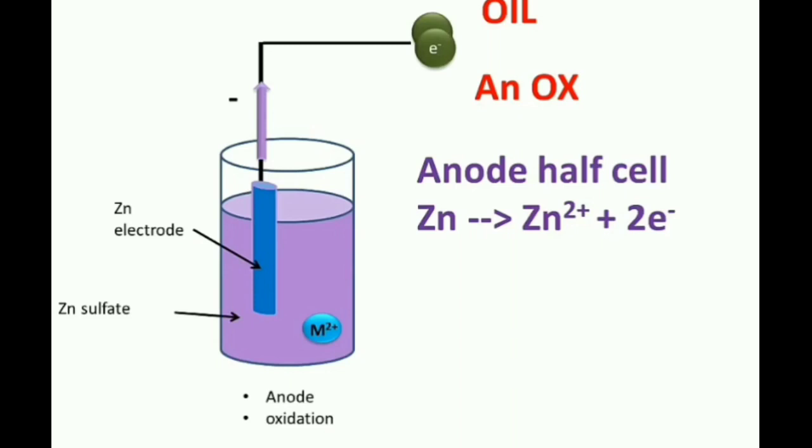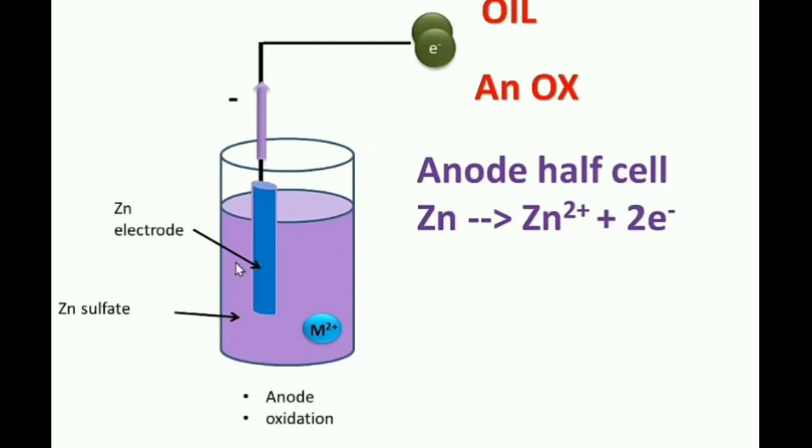The oxidation takes place at the anode. The code is AN OX: oxidation takes place at anode. So, oxidation is loss of electrons and the oxidation takes place at anode. So, this half cell is taken as anode in which loss of electrons occurs, known as oxidation.